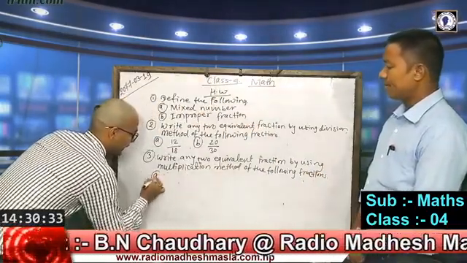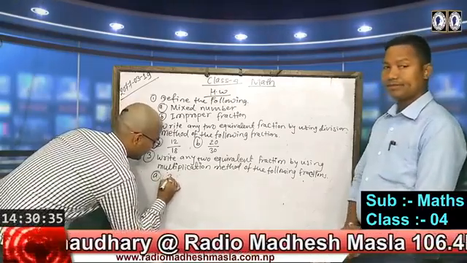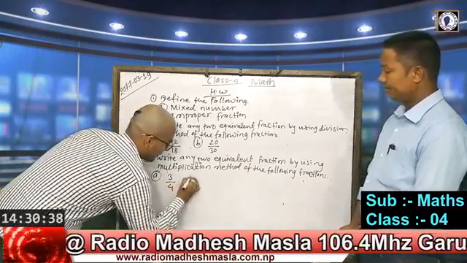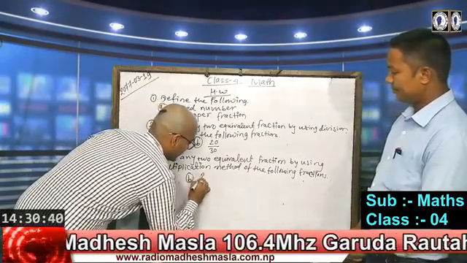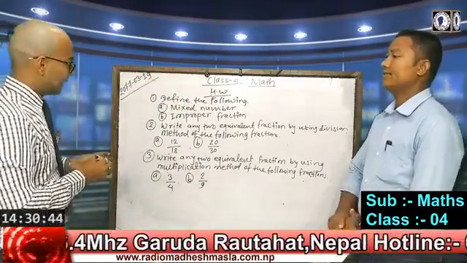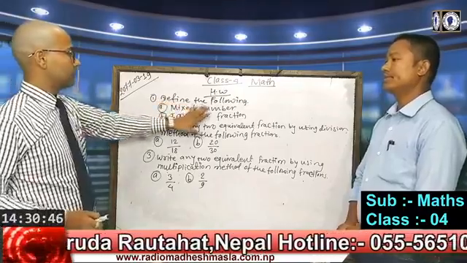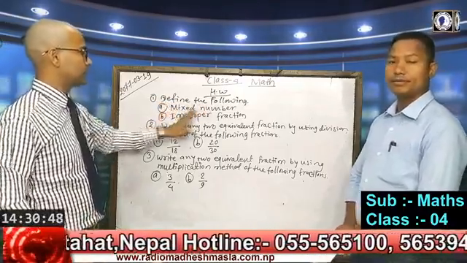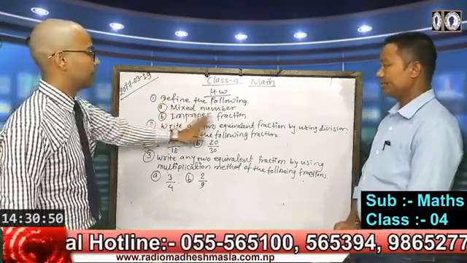Question number A, 3 by 4. Question number B, 2 by 9. These are the first one. You have to define the following. Question number A, mixed number. Question number B, improper fraction.